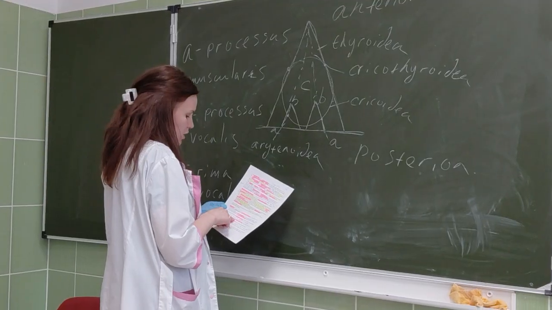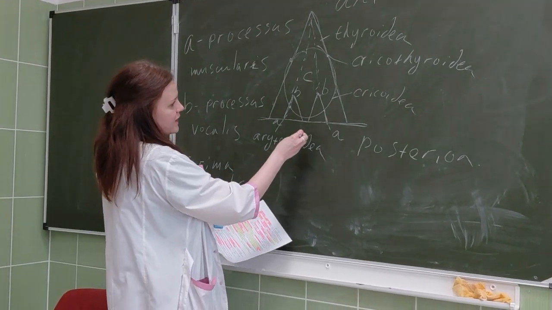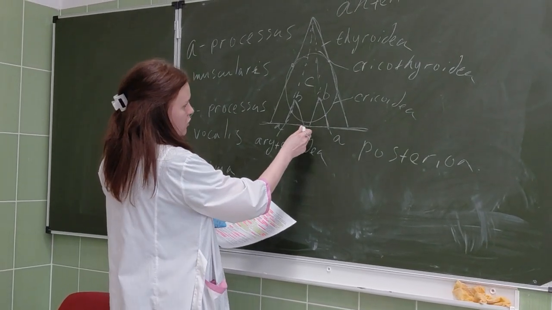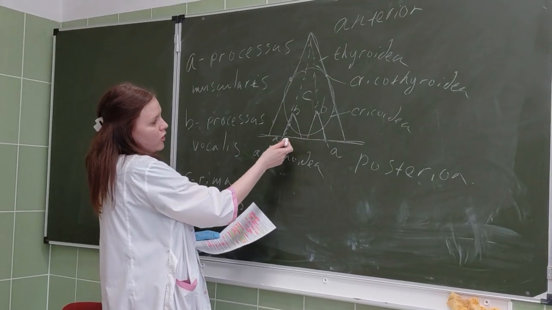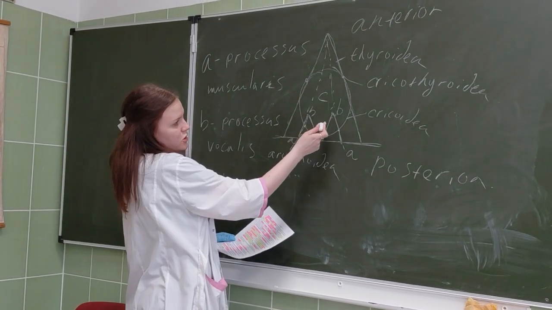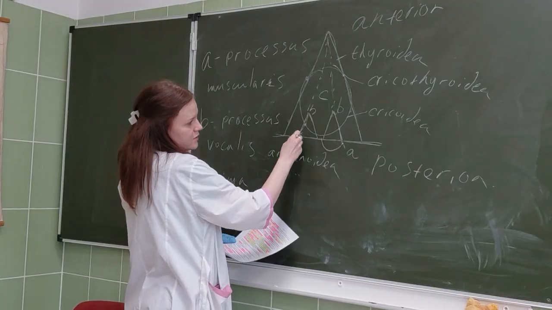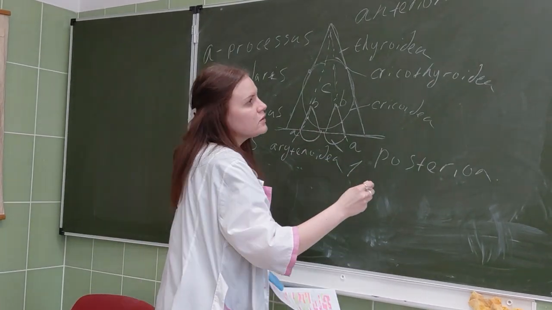I show you only one: musculus cricoarytenoideus posterior, number one.